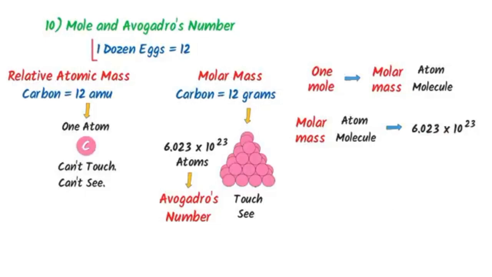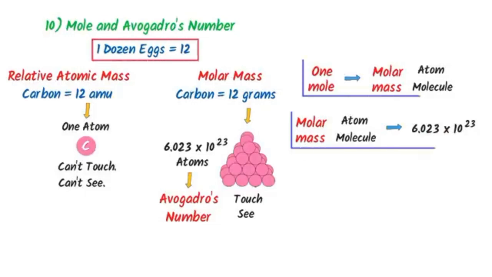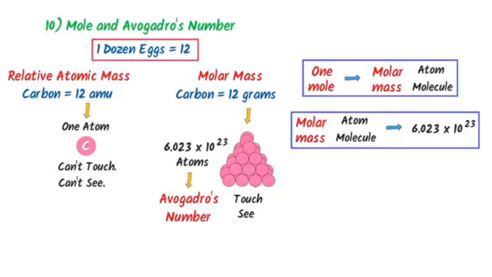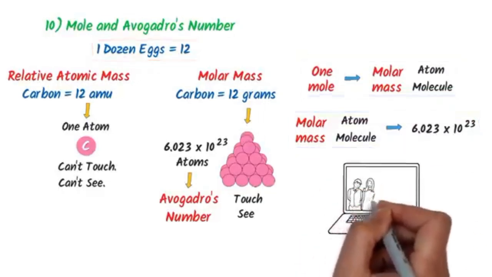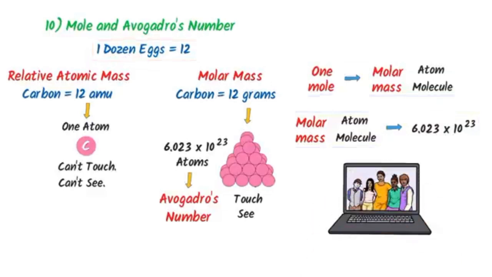So remember that 1 dozen of anything is always equal to 12. 1 mole or molar mass of any atom, molecule or formula unit contains 6.023 into 10 to the power 23 particles. If you want to learn more about mole concept and Avogadro's number, we have already uploaded a very dedicated video and its link is given in the description.